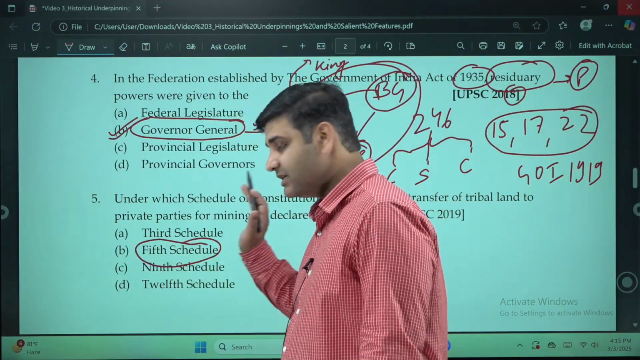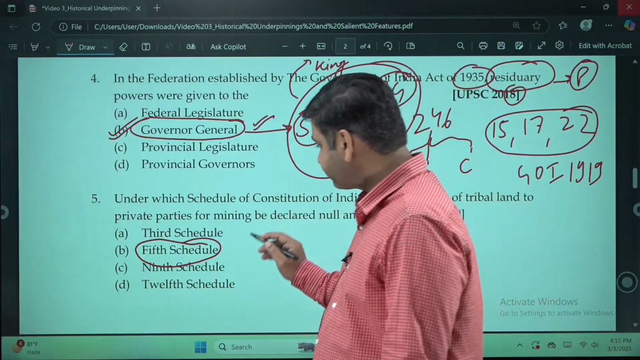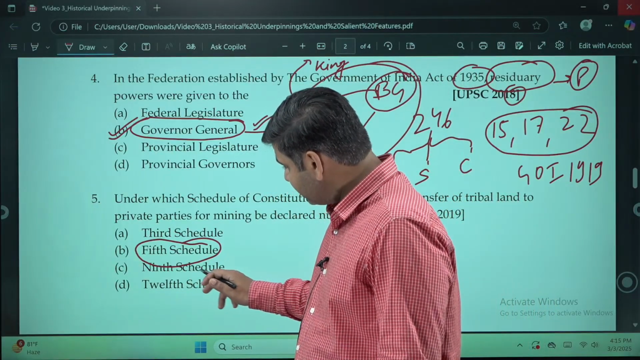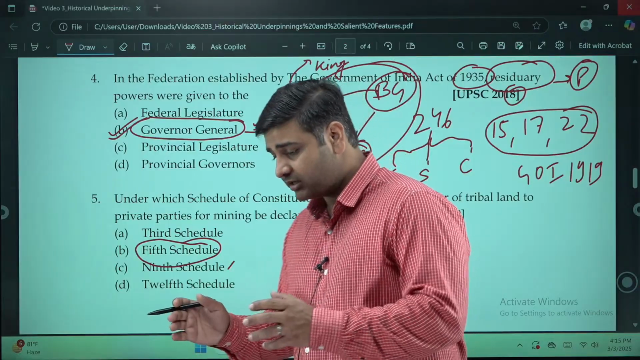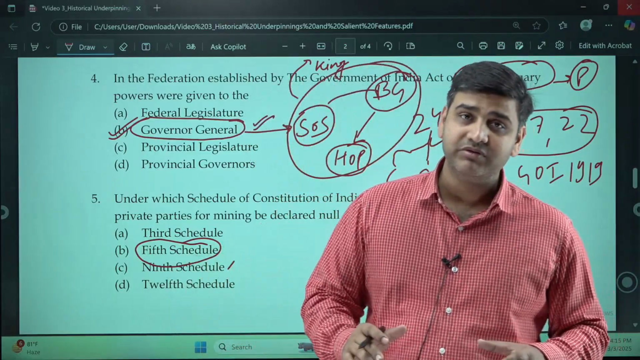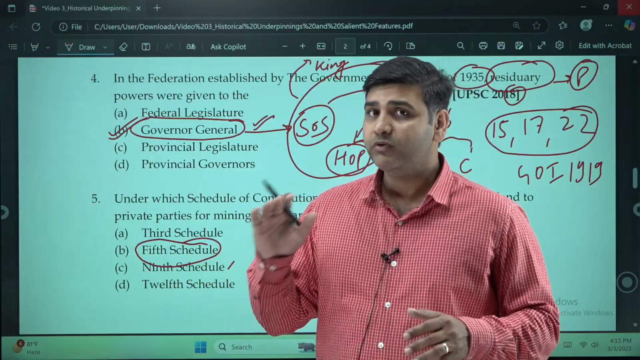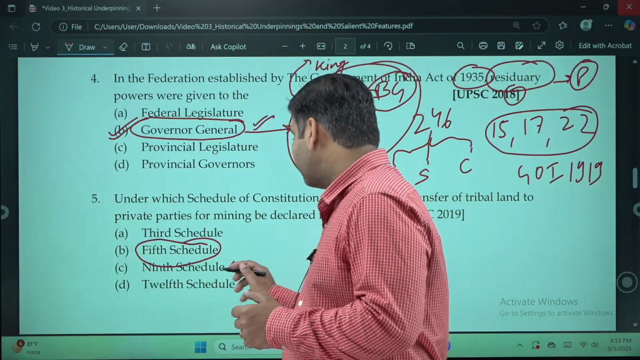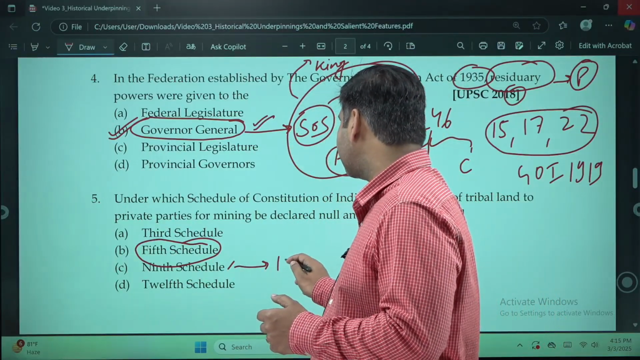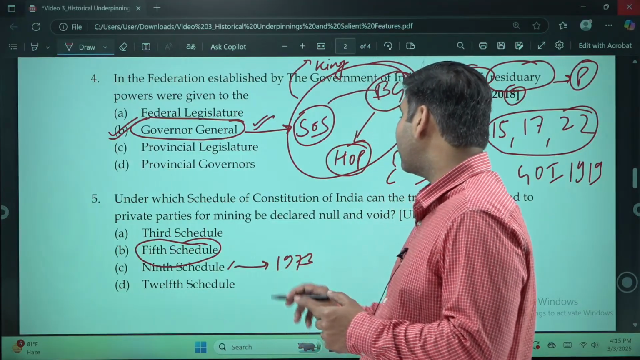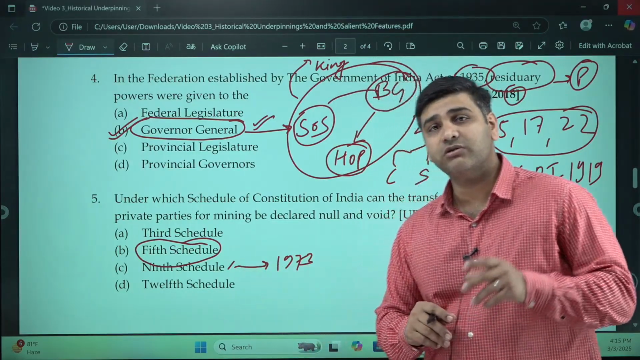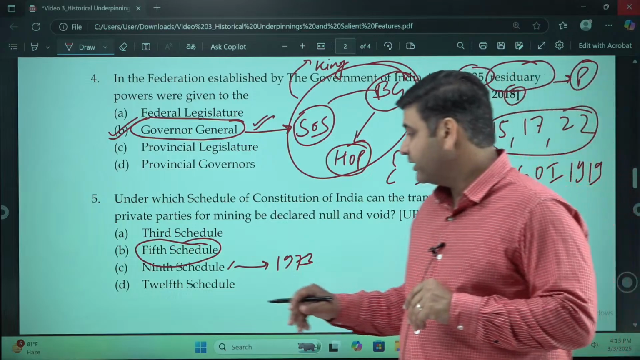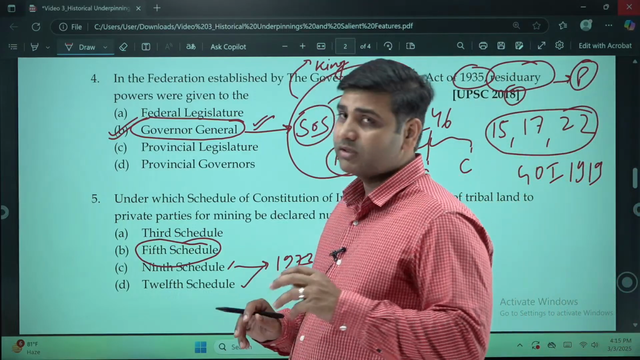3rd schedule says something else. Oaths, affirmations. 9th schedule, this is something under which if anything comes, there is no judicial review for that. But with the coming of the Keshwananda Bharti case in 1973, every item which is put under the 9th schedule is also reviewed. 12th schedule is totally different, local self-government.